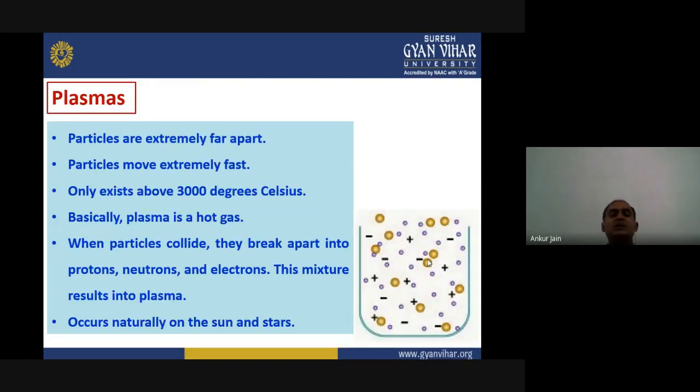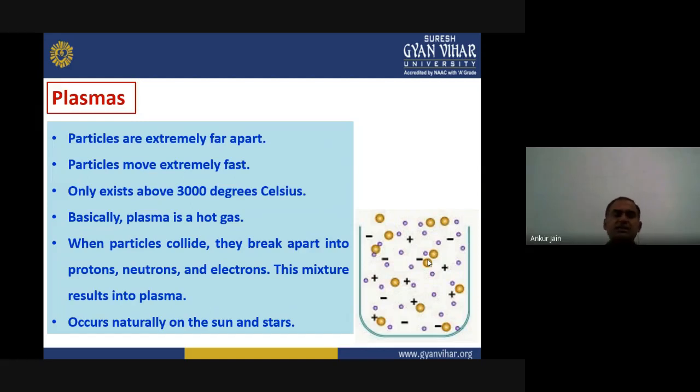Now let us go to the last state of matter, that is known as plasma. It is interesting to note that plasma is an artificial state of matter. Artificial means that it does not exist on Earth naturally. It can occur naturally on the sun and stars, because there they find a lot of energy. On the sun we have huge energy, so plasma can occur naturally.